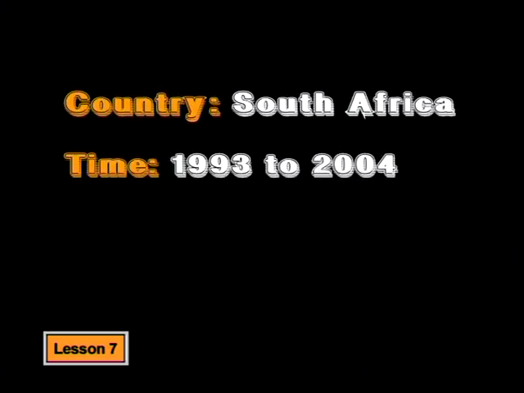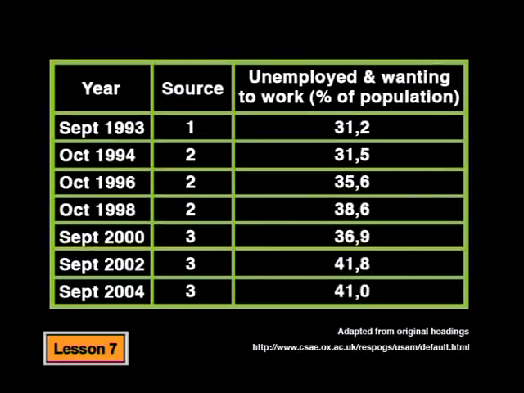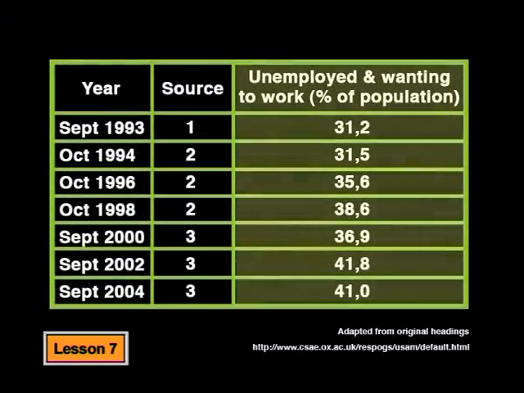Before I hand out the tasks, I want to provide the background to the statistics that we will be using today in our competition. The country, South Africa. The time, 1993 to 2004. The topic, unemployment in South Africa. This table shows the unemployment rate for South Africa between 1993 and 2004. You will see that they show the number of people who are unemployed and who want to work as a percentage of the population. Since these statistics were produced by an independent organization, we are going to assume that the collection of data was not biased.